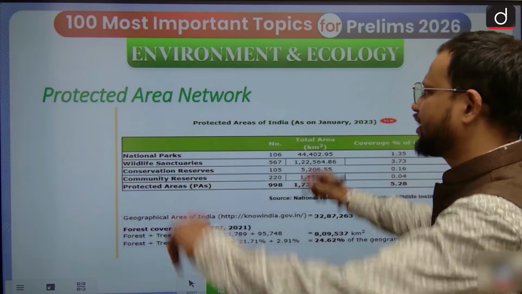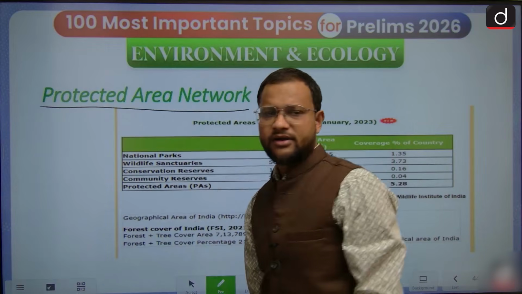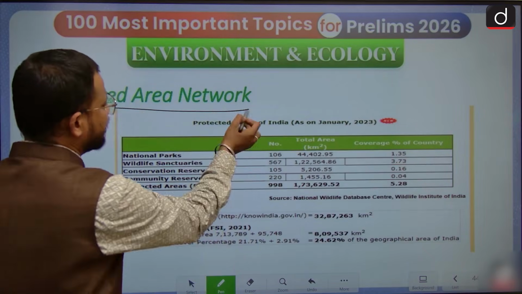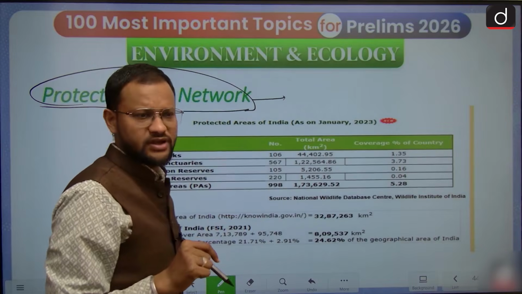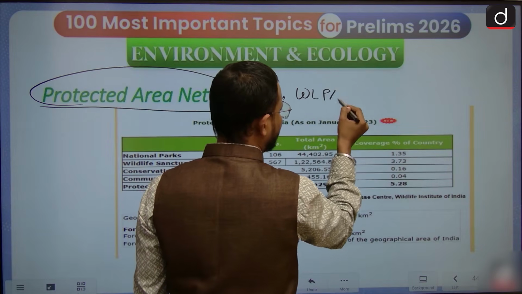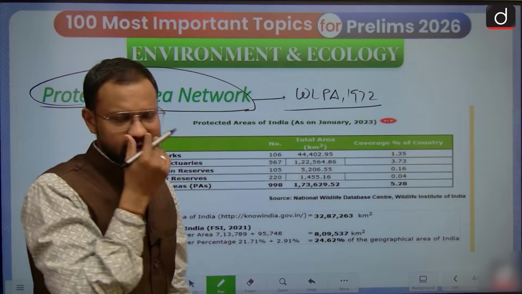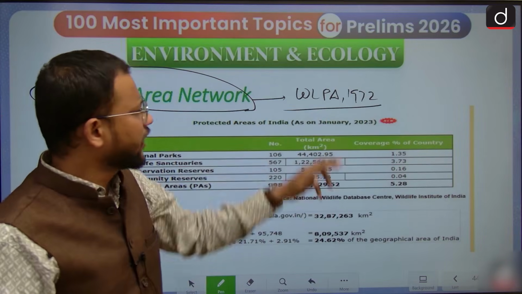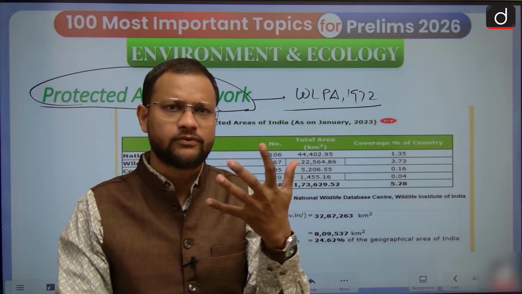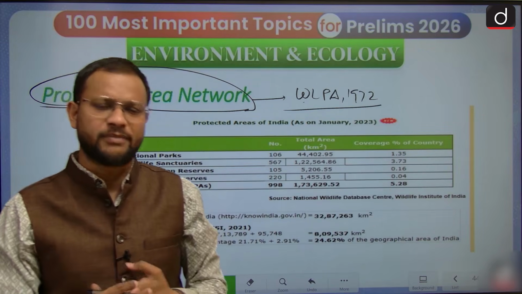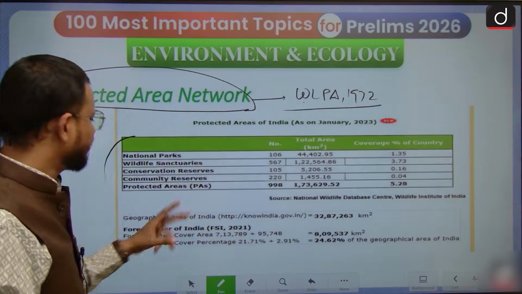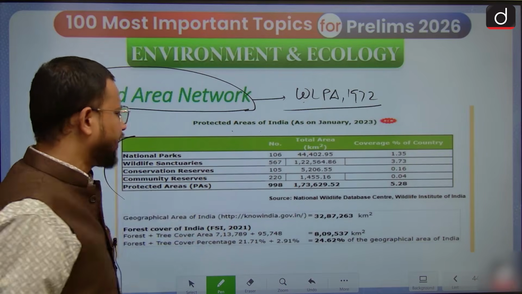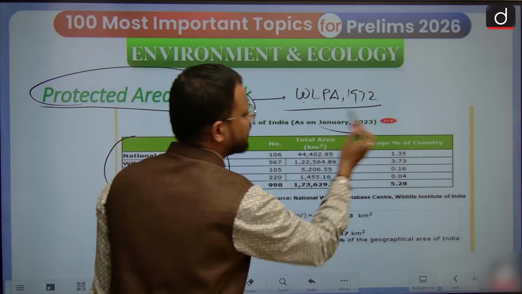Then, protected area network. Now, see guys, what does protected area network simply imply? This concept was introduced in India after the Stockholm Conference. Particularly in the Wildlife Protection Act 1972, when Indira Gandhi attended the Stockholm Summit, she was so inspired, and you will find successive environmental initiatives were taken. The Wildlife Protection Act 1972 had conservation protected areas like National Park, Wildlife Sanctuary, Conservation Reserve, and the Community Reserve also. On the Ministry of Environment's ENVIS portal, you will find this information has been given, however not very much updated.